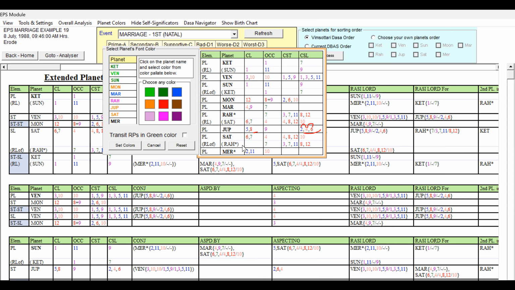And Saturn is supported by Rahu also. Then Mercury, 2nd Lord, 11th Lord is good, but occupying 10th house, so it can be given blue.